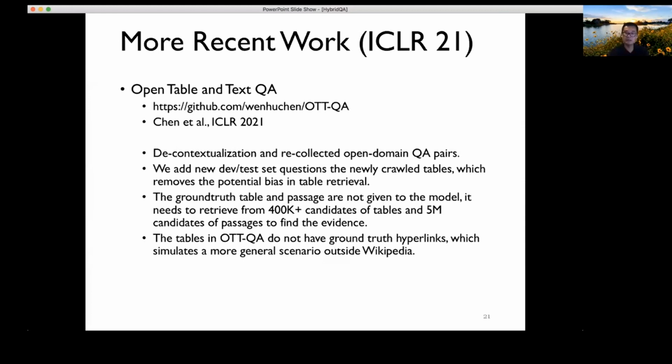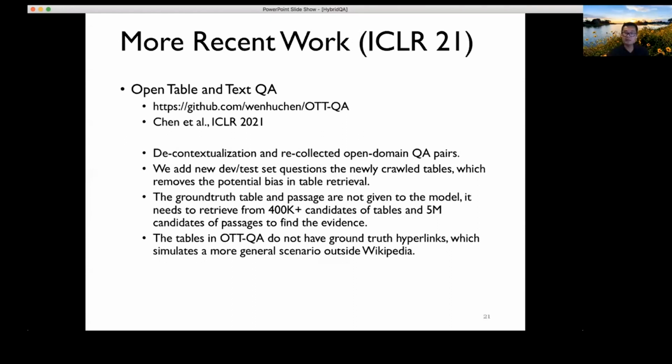We have to recollect open domain question answer pairs, and then we have to add new dev and test set questions on these newly brought tables, which basically helps us remove the bias in the retrieval process that I'll tell you more about. And finally, this data set is much larger because, like I said, it's an open domain setting.